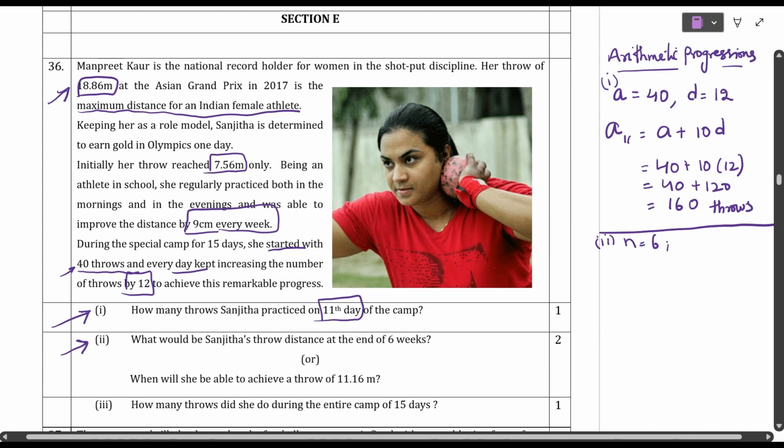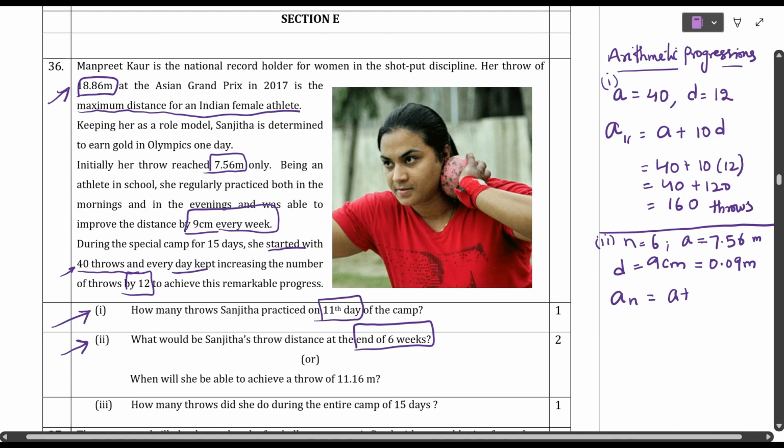And what is the initial throw? Initially, a is equal to 7.56 meters. And d is equal to how much she is improving every week, 9 centimeters. Understood, students? So convert d into meters, as a is in meters and d is in centimeters: 0.09 meters.